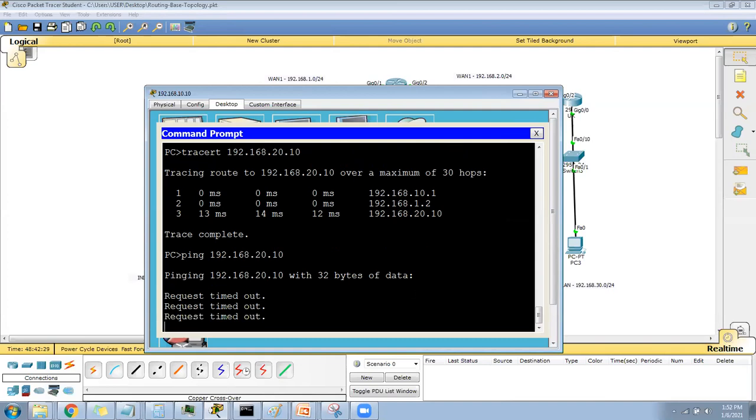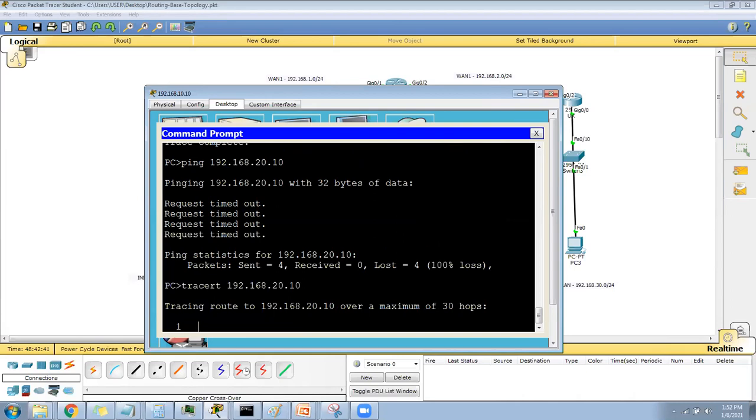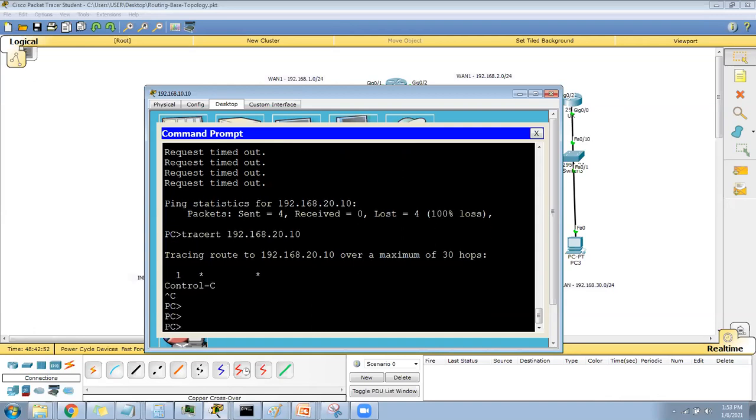Hmm, so we are not going there. Let's try traceroute, for troubleshooting. Oh my God, it is not reaching the gateway itself. So there is a problem.